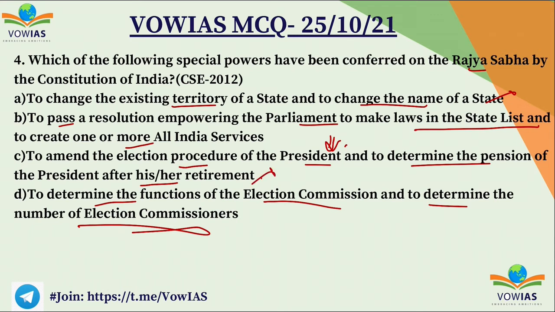The fourth option, to determine the function of election commission and the number of election commissioners, is also wrong, because election commission is a federal body. It's a body which is very important. So only Rajya Sabha cannot have power.